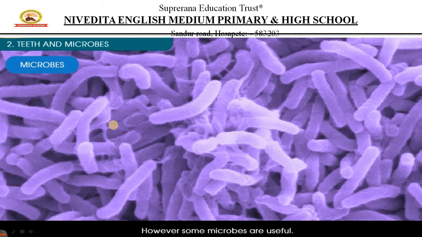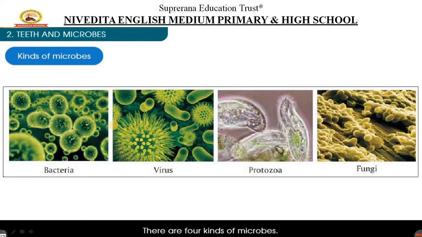But some microbes are useful. As I told you, some microbes help us in different things, whereas some microbes cause diseases. So what are the different kinds of microbes that we have? Now we'll go into detail on the different kinds of microbes. The first one is bacteria. The second one is virus. The third one is protozoa. And the fourth one is fungus.